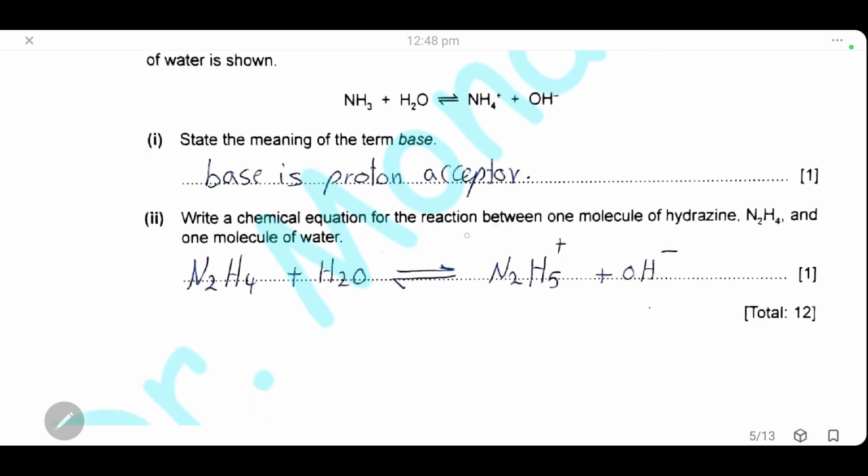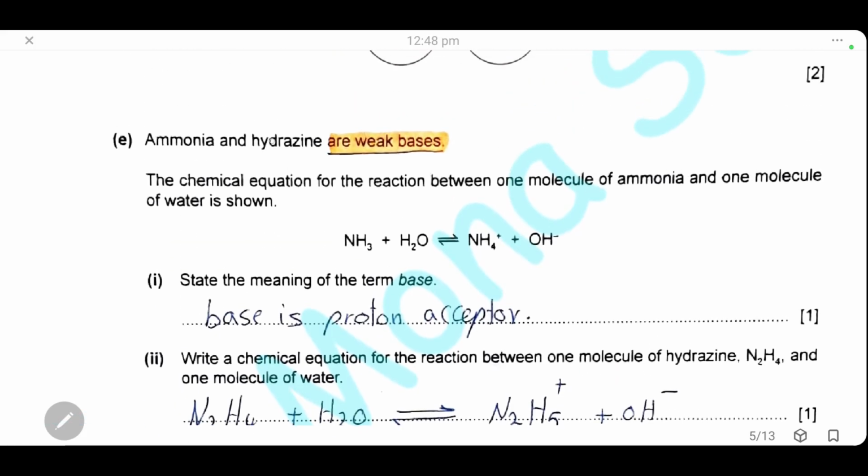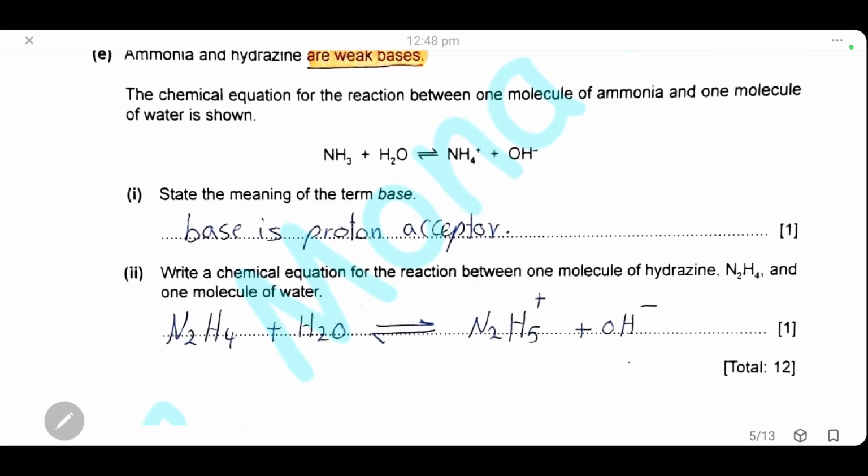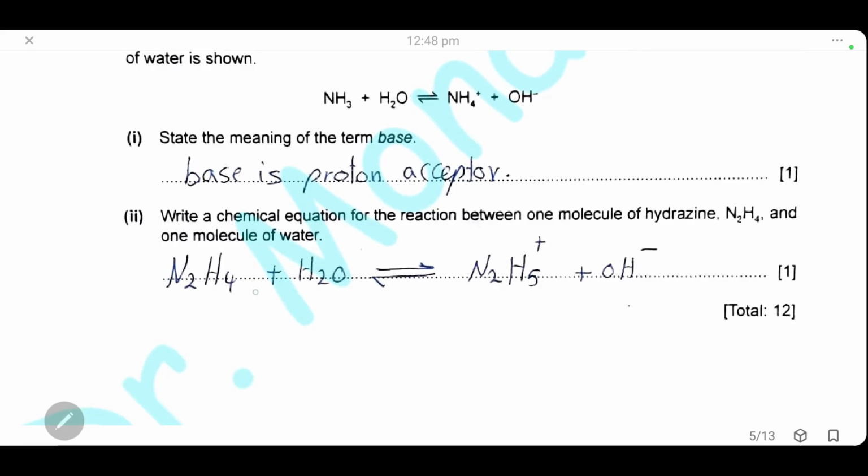Here, write the chemical reaction between one molecule of hydrazine and one molecule of water. It's already mentioned here that hydrazine is like ammonia. It's a weak base, so it will react similarly to ammonia. Hydrazine will accept 1 proton from water. Now hydrazine becomes N2H5+, and of course it will have 1 positive charge because it has 1 extra proton, and water will convert into hydroxide ion.